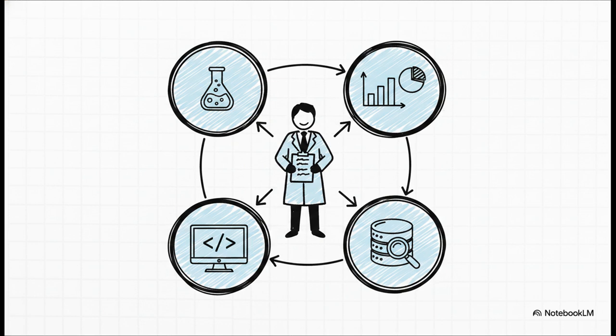Because of this massive intersection of fields, tomorrow's scientists are going to need a very different skill set than chemists from even just 50 years ago. To bridge the gap, students and professionals now need strong chemistry fundamentals, for sure, but they also need mathematics and statistics. They need programming skills, knowing languages like Python, R, or MATLAB. They need data science skills to clean and visualize data, right alongside traditional computational chemistry techniques. It has become a truly cross-functional discipline.